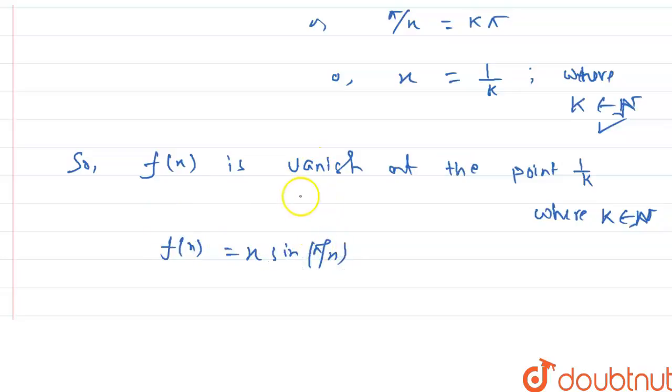Where the function sine pi by x vanishes, f of x should vanish at that same point, because x into 0 means 0. So f of x vanishes at the points 1 by k, where k is a natural number.